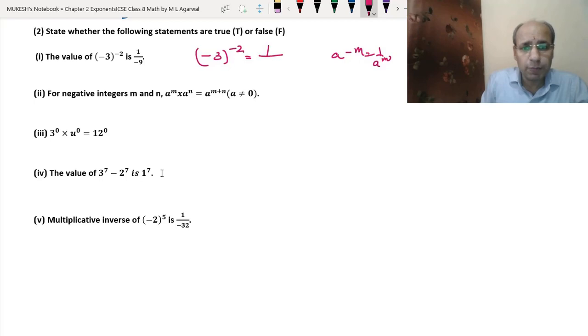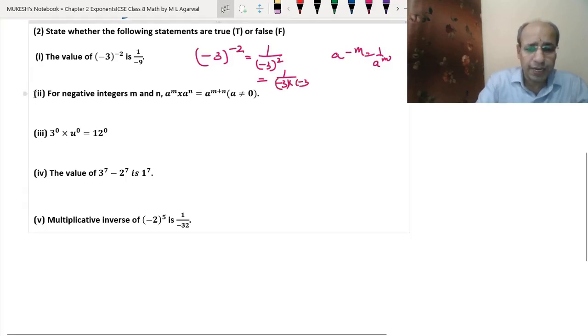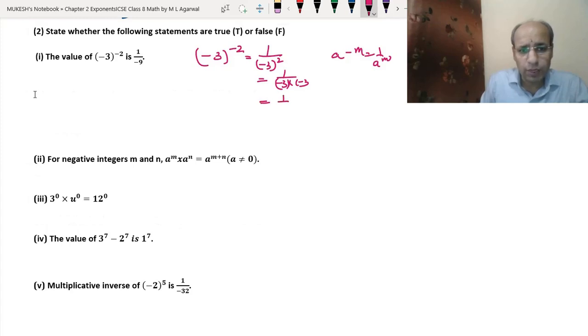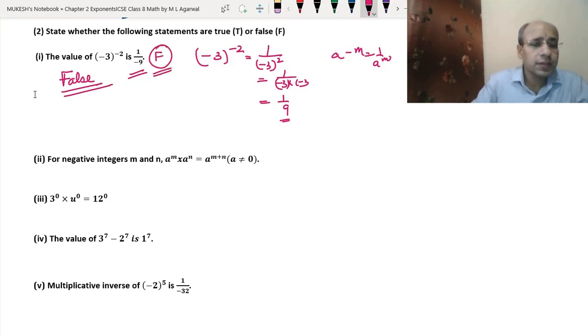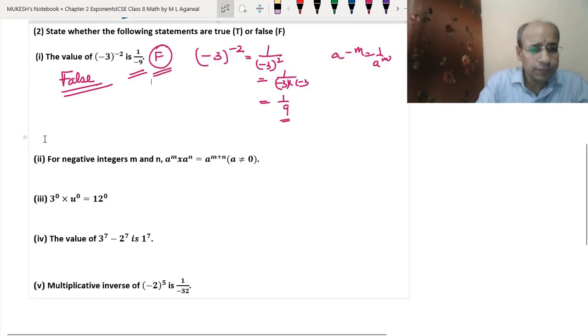So this will become 1 upon (-3)^2. That means 1 upon (-3) × (-3), and that is 1 upon 9. So we got the value 1 upon 9. But what they are telling is 1 upon minus 9. So that means this is false. So this statement is false, that we can write as the answer. I hope you have understood it.